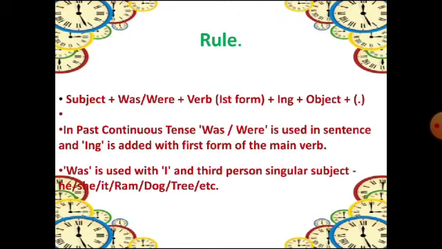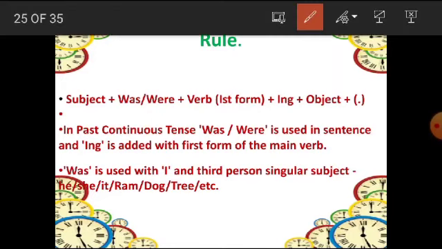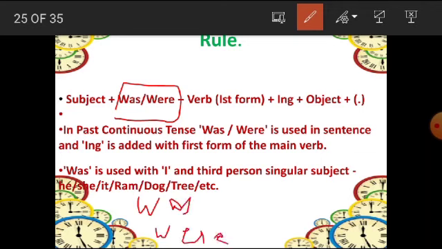So what is the rule? Here, one basic important thing you have to understand and remember: we use a helping verb in past continuous tense. If you remember, in simple past tense, we never use any helping verb. But in past continuous tense, we use a helping verb, and there are only two helping verbs, that is was and another one is were. These are the two helping verbs which are used in past continuous tense.